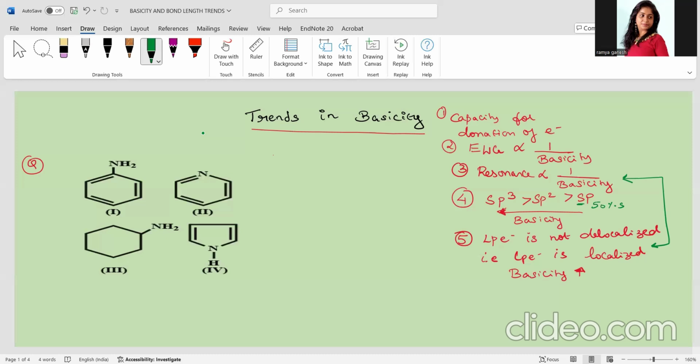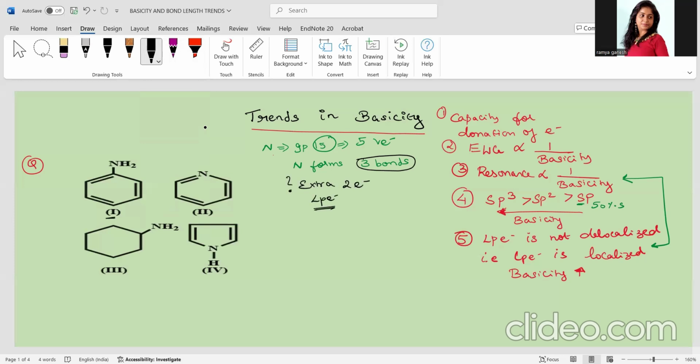Let us compare these 4 following things. In the first category, I know that nitrogen is from group 15. So nitrogen forms 3 bonds. But group 15 means it is having 5 valence electrons, is it not? So if nitrogen is making 3 bonds, what about the extra 2 electrons? What about the extra 2 electrons, children? Then that will definitely be the lone pair of electron.